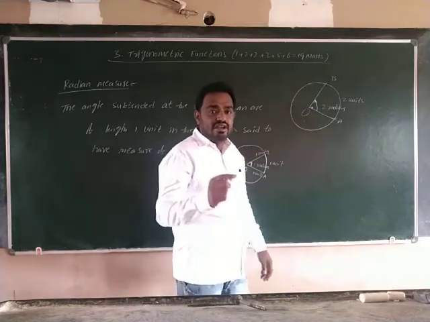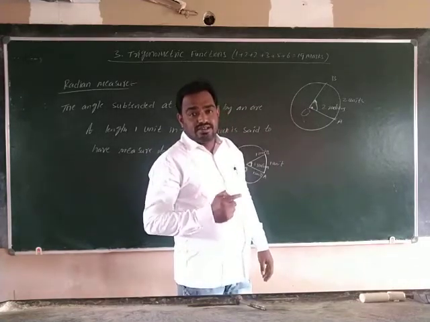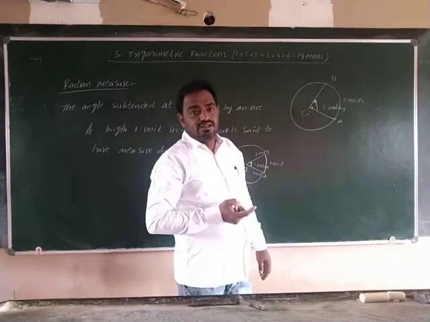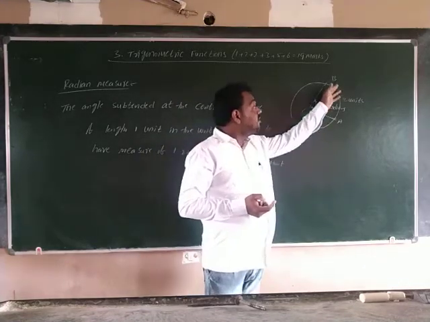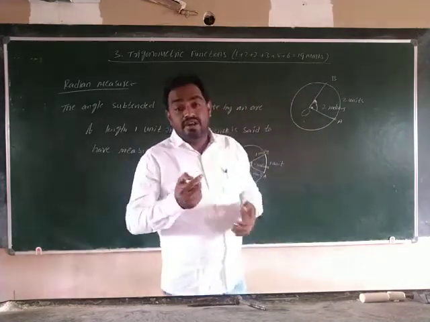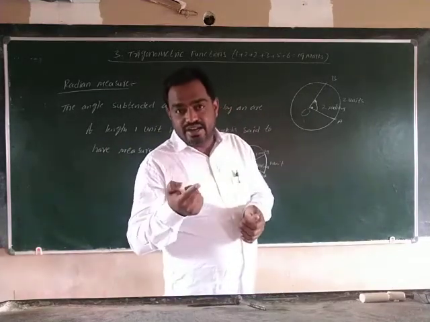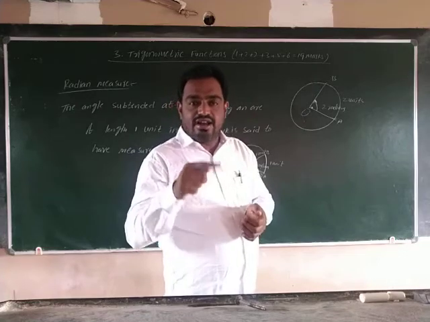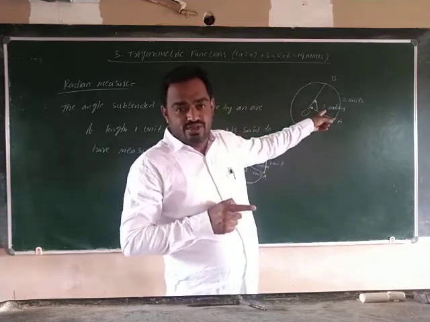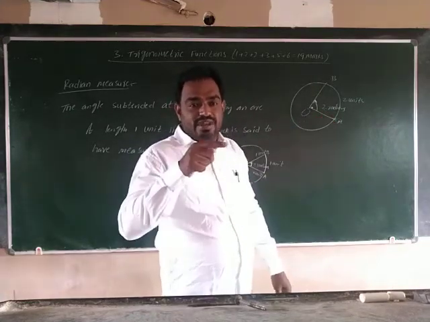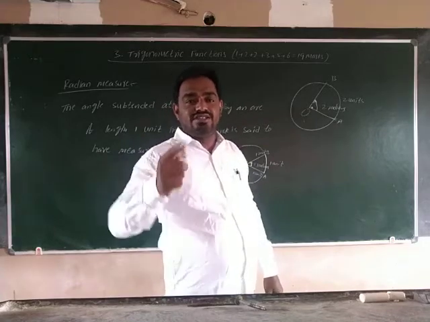Similarly, if I take 2 pi radians, here the perimeter of the circle formula is 2 pi r. What is the r here? r is equal to 1, since it is a unit circle. So what is the perimeter here? 2 pi into 1, that is equal to 2 pi.